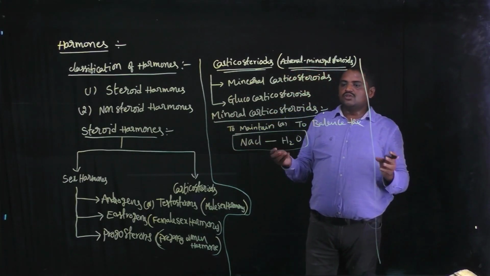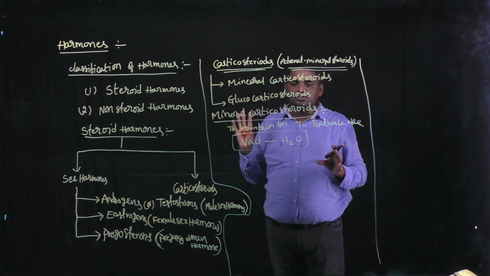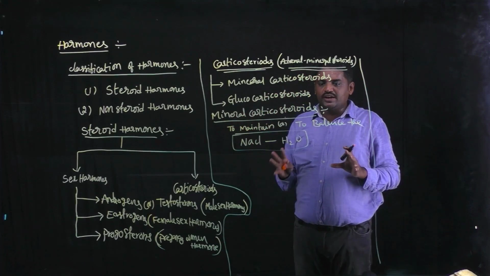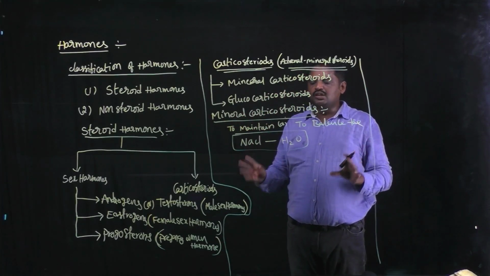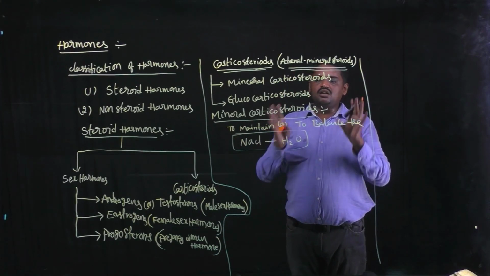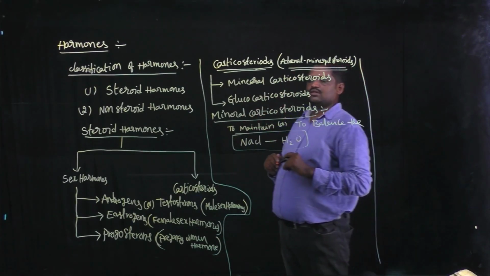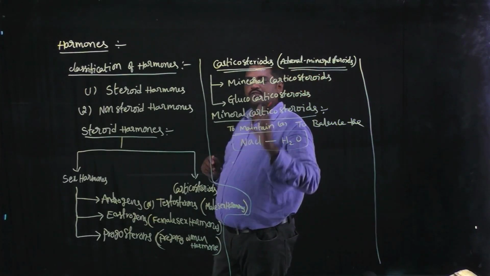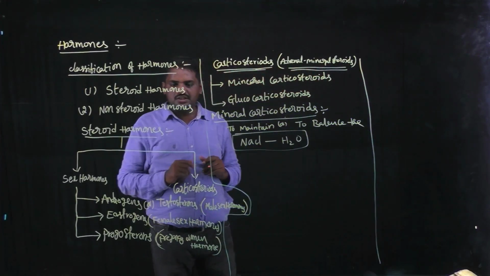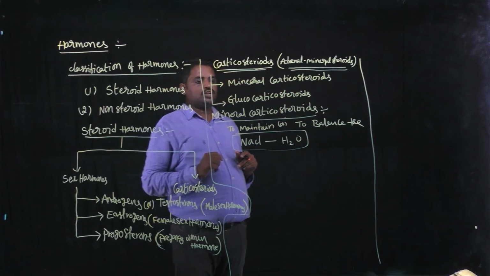So our body contains mineral corticosteroids. Those steroids are used to maintain or to balance the salt and water molecules. This is the importance of mineral corticosteroids.